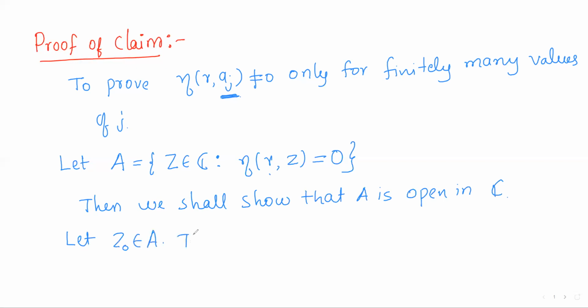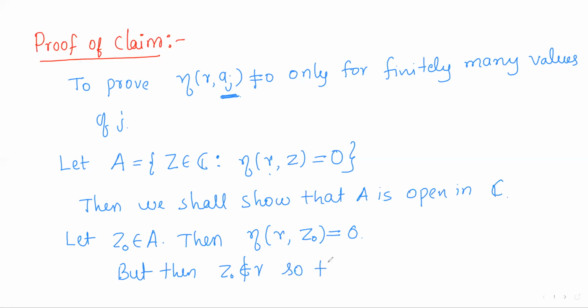Let Z0 be any point of A. So Z0 is a point of A means the index of Z0 with respect to gamma is 0. As the index is defined for the point Z0, it means that Z0 is not a point on gamma. So Z0 will not be a point on gamma, as the index is defined for that point. It is not a point on gamma, which means it is a point of gamma complement. So Z0 belongs to gamma complement.